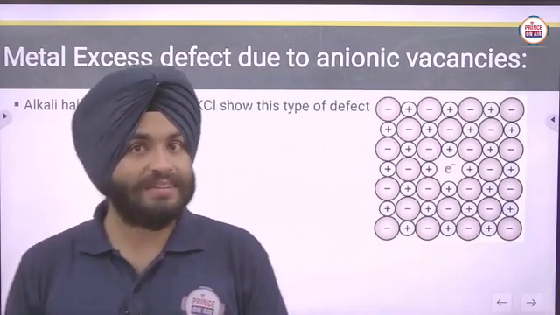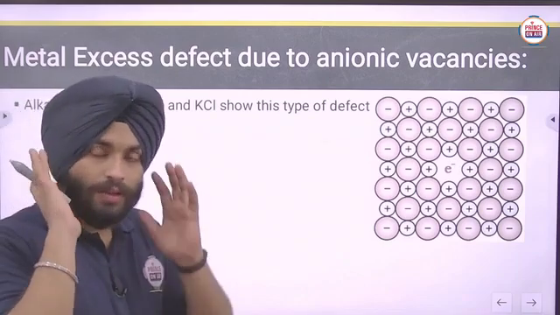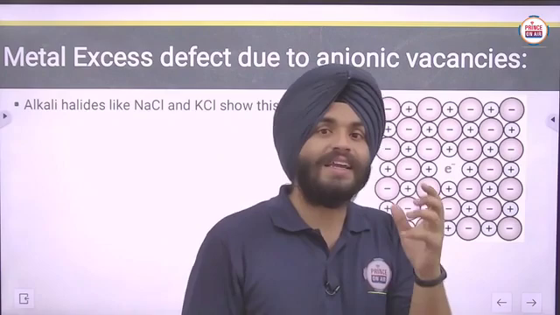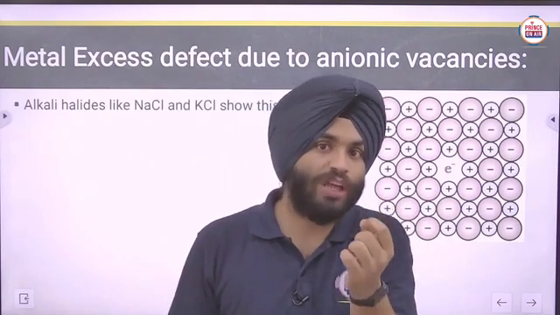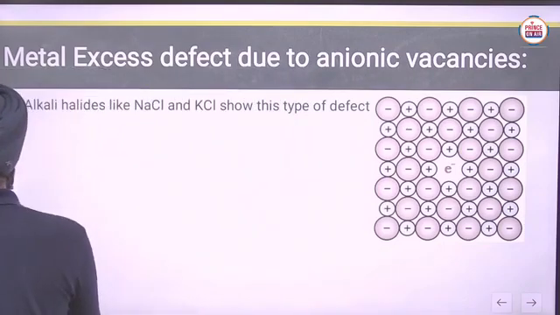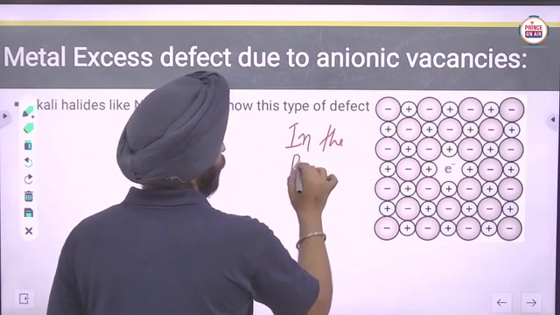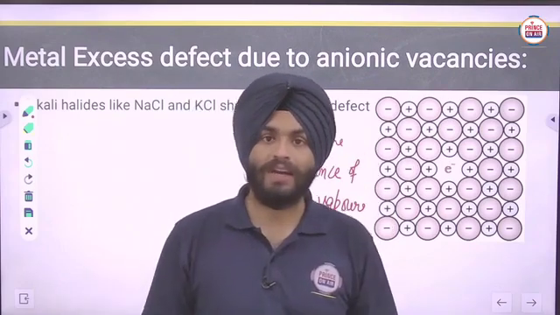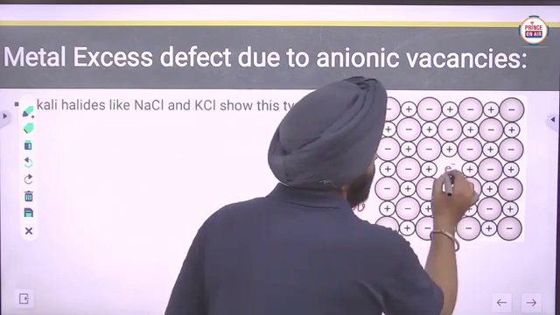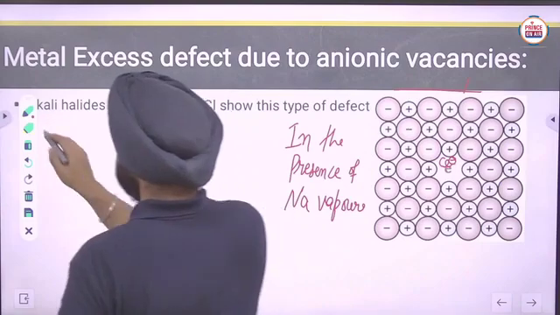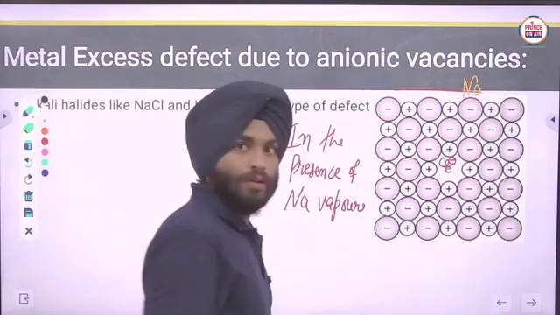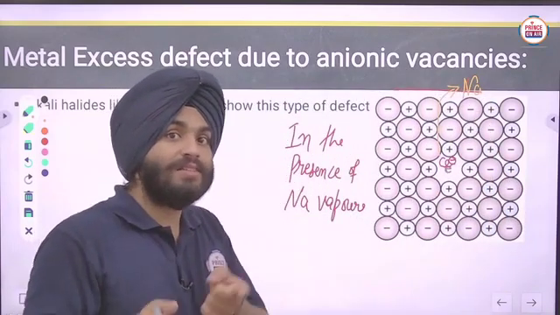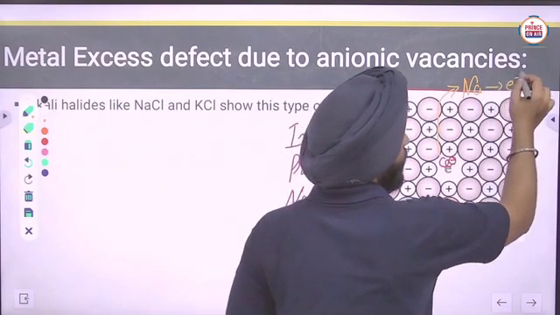Alkali halides like NaCl and KCl show this type of defect. Clearly imagine a NaCl crystal, and when it is heated in the presence of sodium vapors, there will be removal of chloride ions, Cl negative ions, from here. The chloride ions bind up with the sodium atom, which removes one electron and forms Na positive ions.